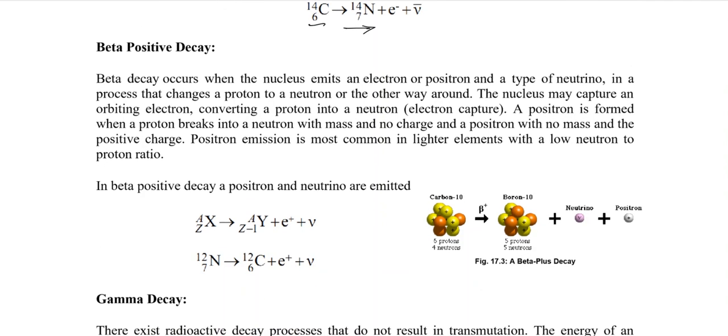In other words, the positron is formed by breaking a proton into a neutron with a mass and no charge, and a positron with no mass but a positive charge. Positron emission is most common in a higher element, in which we have a low neutron but a higher proton ratio. So a proton is converted to a neutron by capturing an electron.